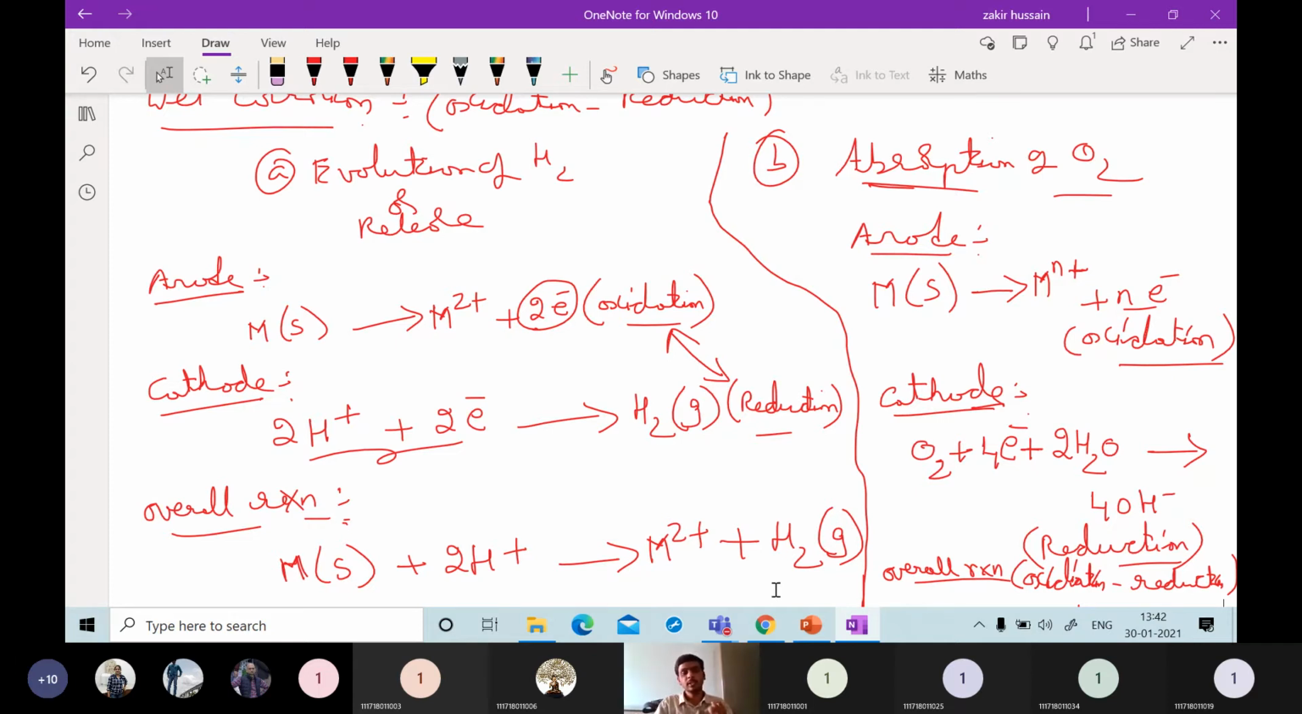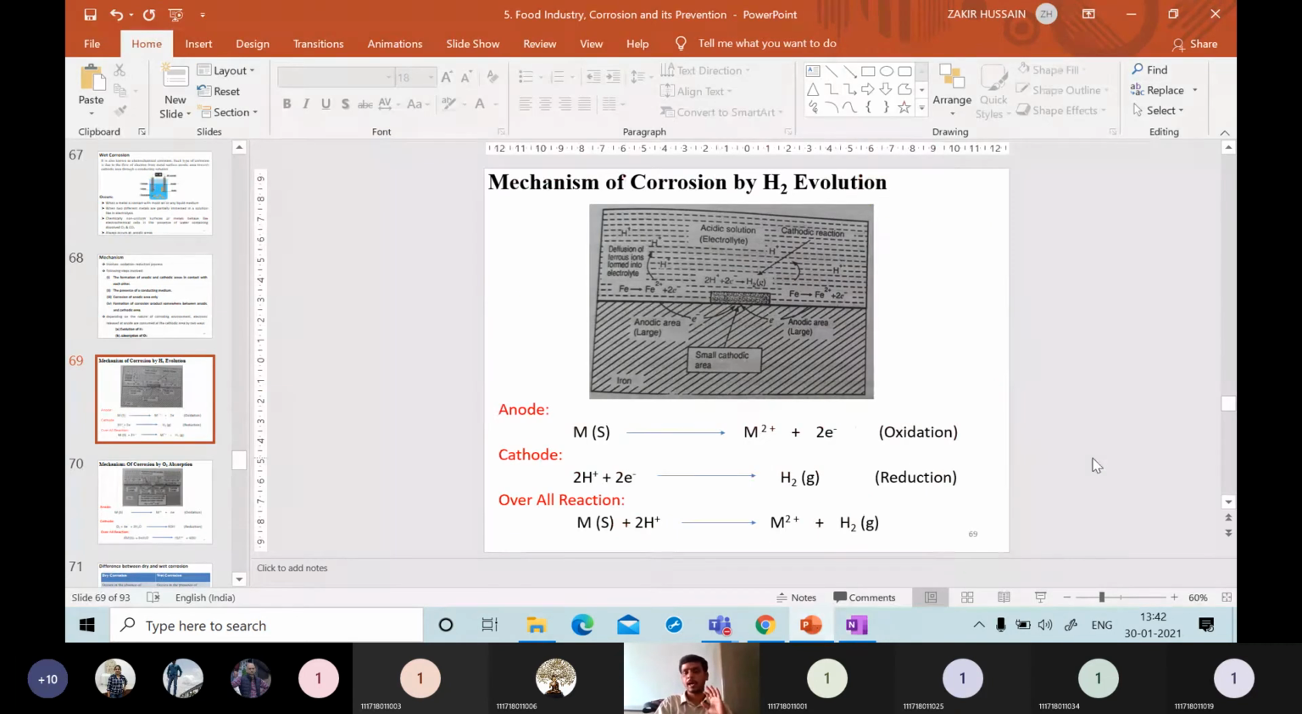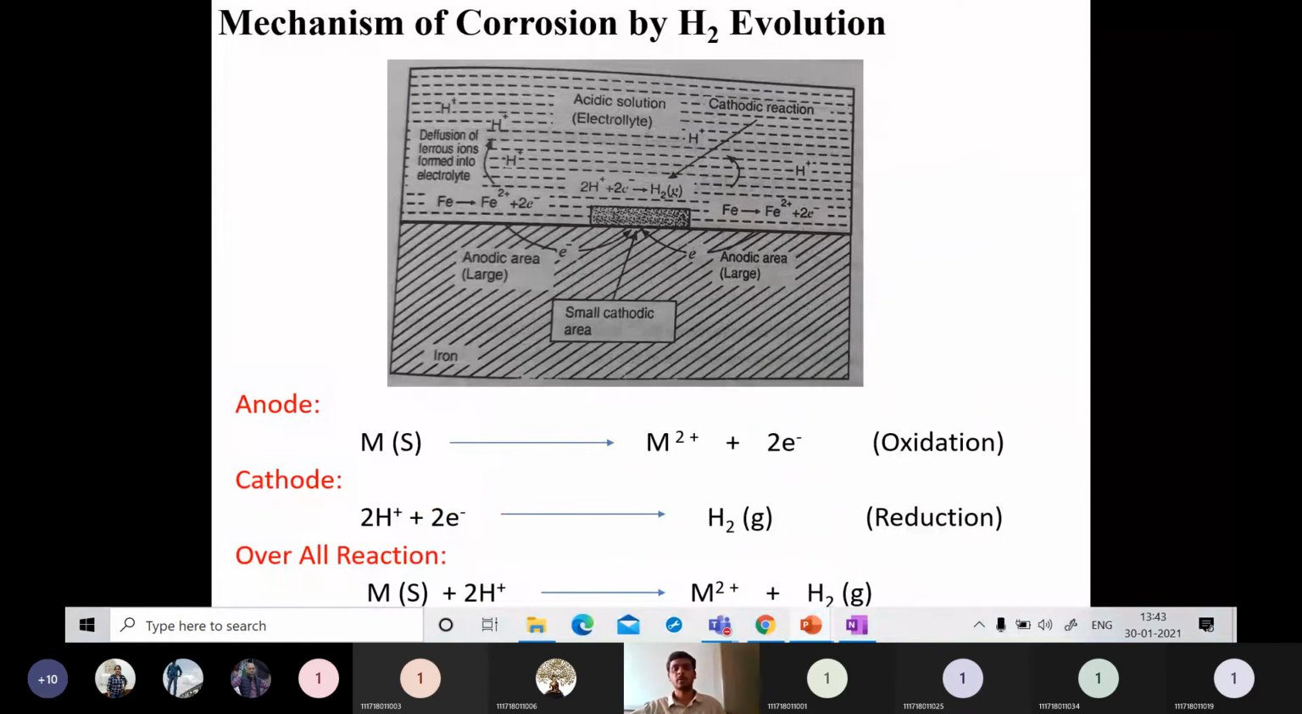If somebody asks you what is concentration cell corrosion, or what is galvanic cell corrosion, if you know the cathode and anode, what reaction is going on at the cathode and what reaction is going on at the anode, then it is very easy to explain the type of corrosion. There are many types of corrosion. You cannot learn all of them by heart. Simply by understanding the mechanism of the cathode and anode, you can explain whatever types of corrosion take place.